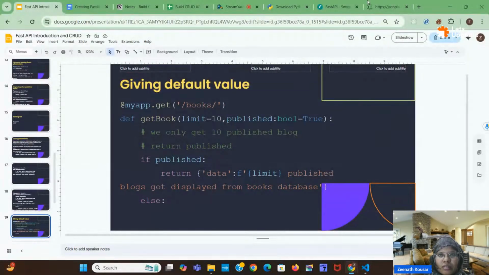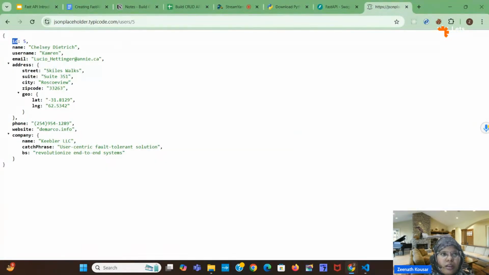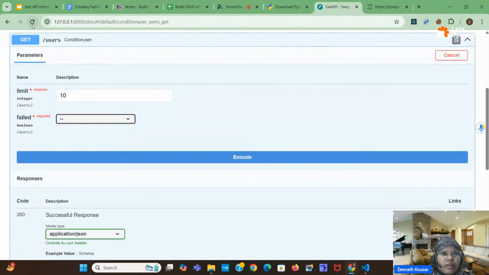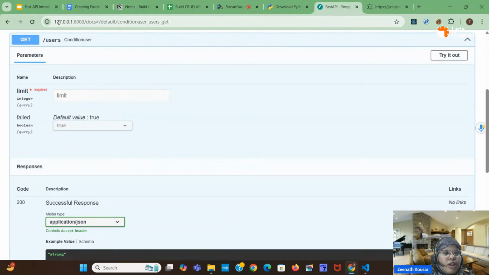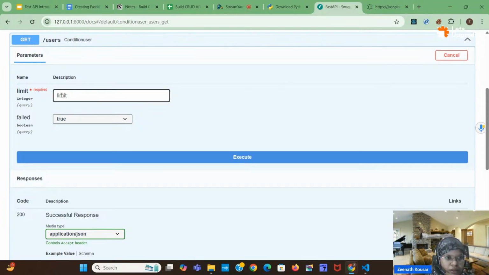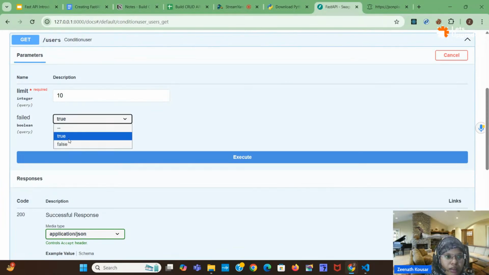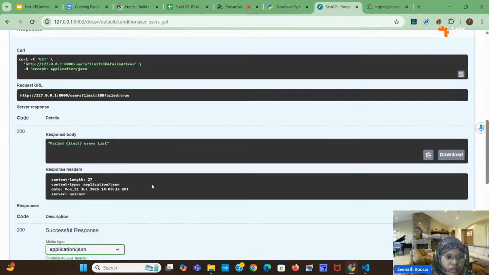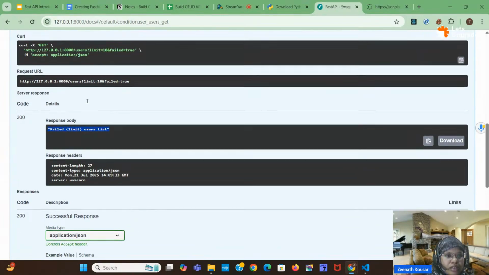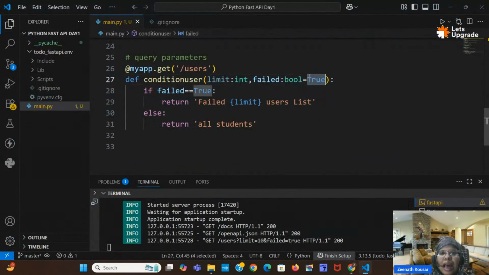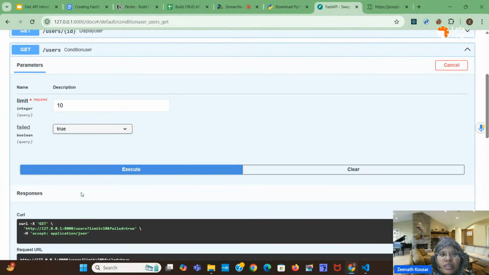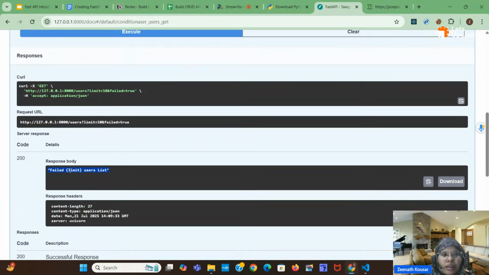Wait, where is Swagger UI? This thing, refresh. How do I open this? 127.0.0.1 colon 8000 slash docs. Okay, 10. See, failed limit users list. Okay, so it is taking bool as true. So if I give true, then this if condition is satisfied, and I am getting the response as failed 10 users list. Whatever limit you give here, you will get that.